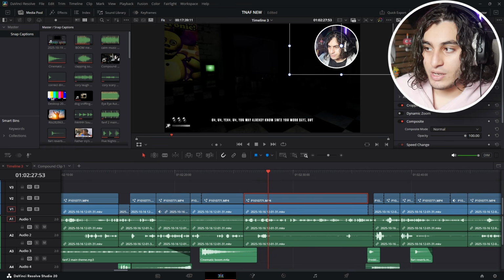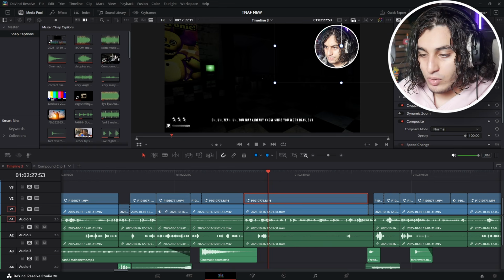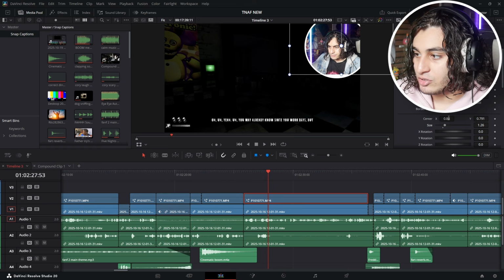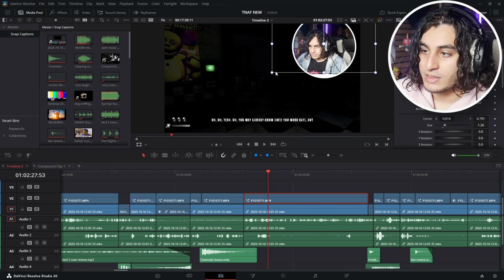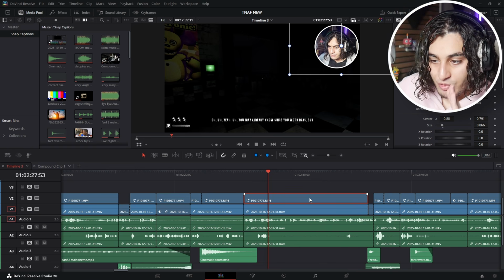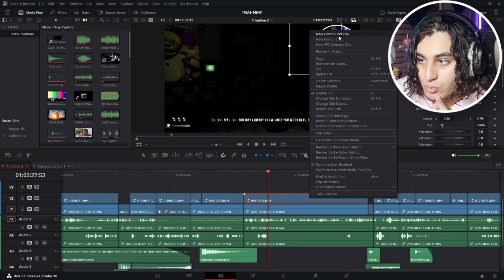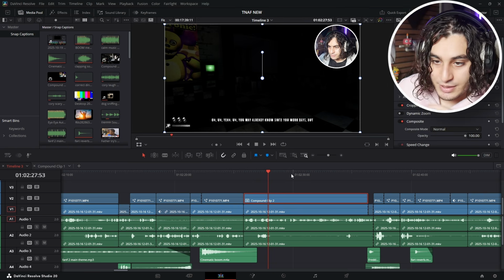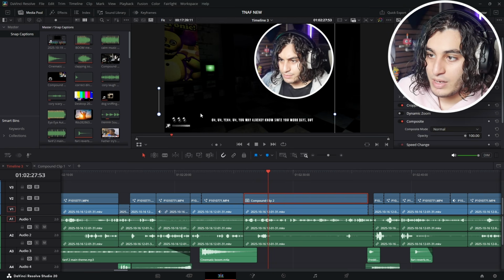Right now, if I was to try to zoom in, my face cam and my actual circle are separated, so it's not gonna work. If I try to do it individually, it's not exactly gonna be centered. It's not gonna keep the same shape. The way to sort this out is very simple. We right click on our face cam, then we go to new compound clip, and we just push create. Now that it's created, we can literally zoom in and it zooms into both.